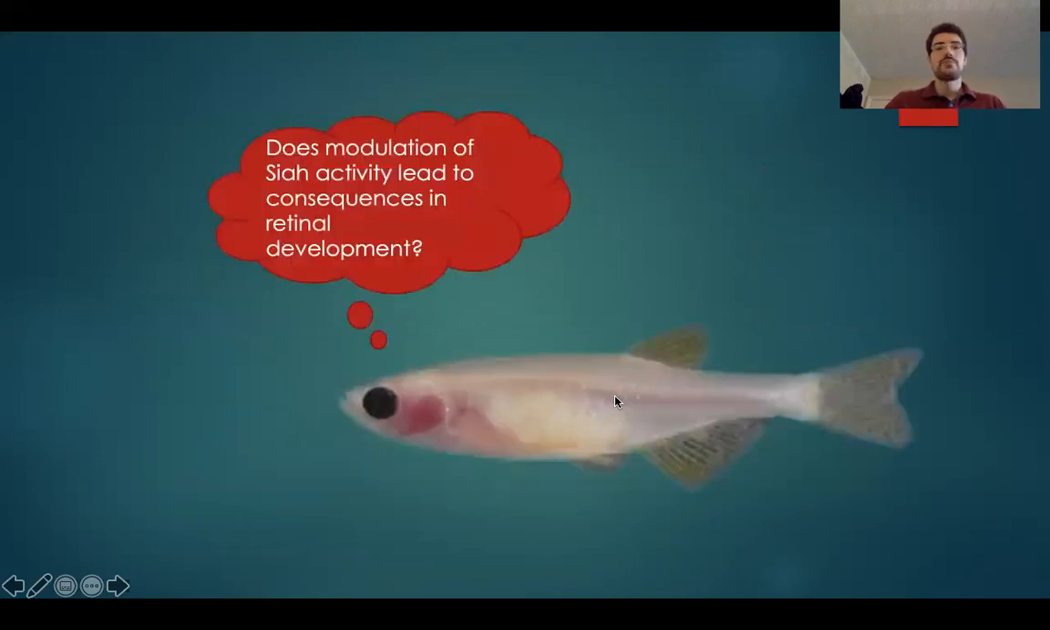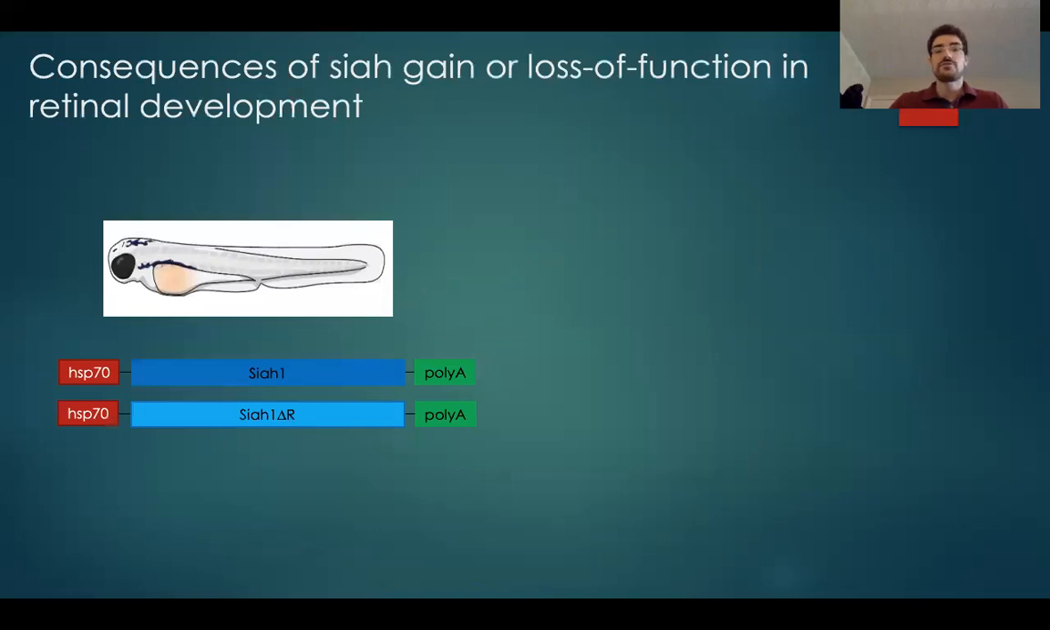So then our next step was, now that we know that Siah can lead CDHR1 to degradation, we wanted to know what the consequences are of modulating Siah expression through the development of the retina. So then we created two transgenic lines in which we put the Siah or the delta ring under the control of a heat shock promoter.